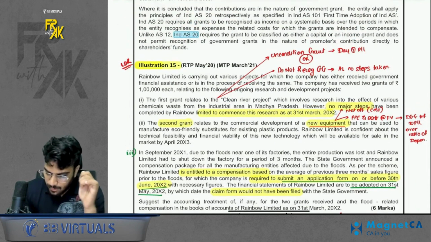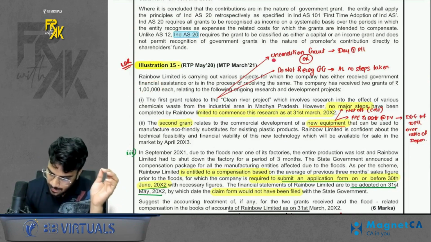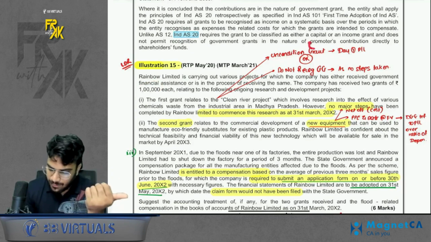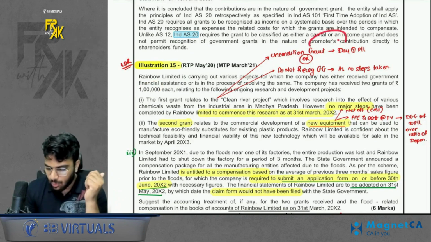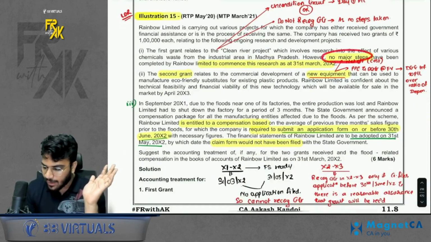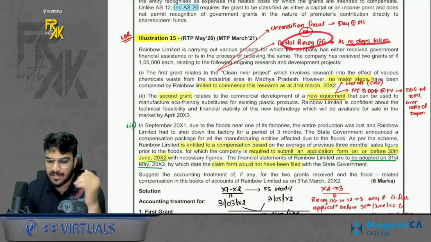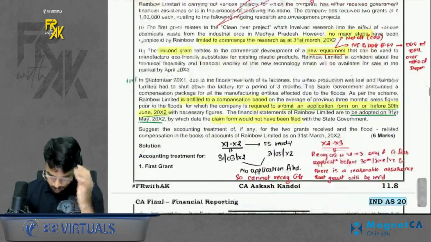If you remember, there can be an alternative solution to this. If you feel that the 1 lakh received had no conditions attached, it will be treated like an unconditional grant, and we will transfer the whole amount to P&L on day 1 itself. But if you feel that undertaking steps were important, in that case you will not recognize any grant because no steps have been taken. This was the first point.